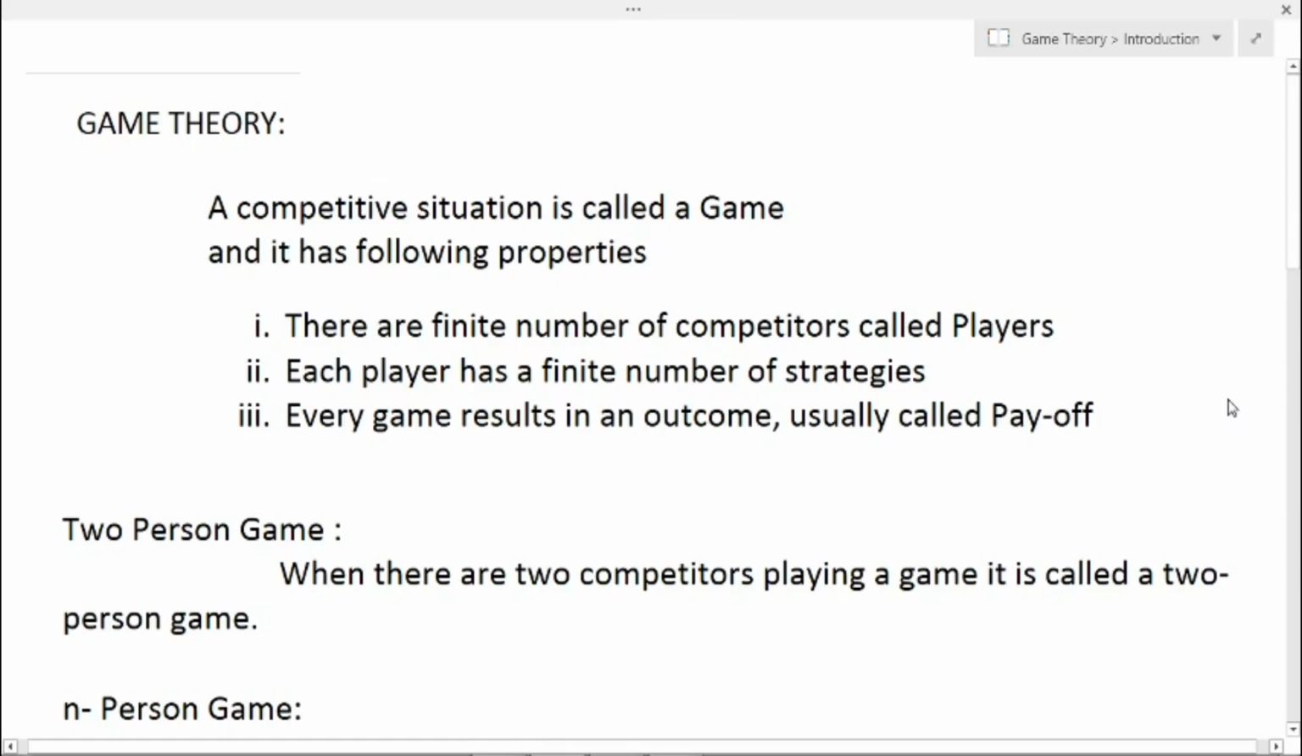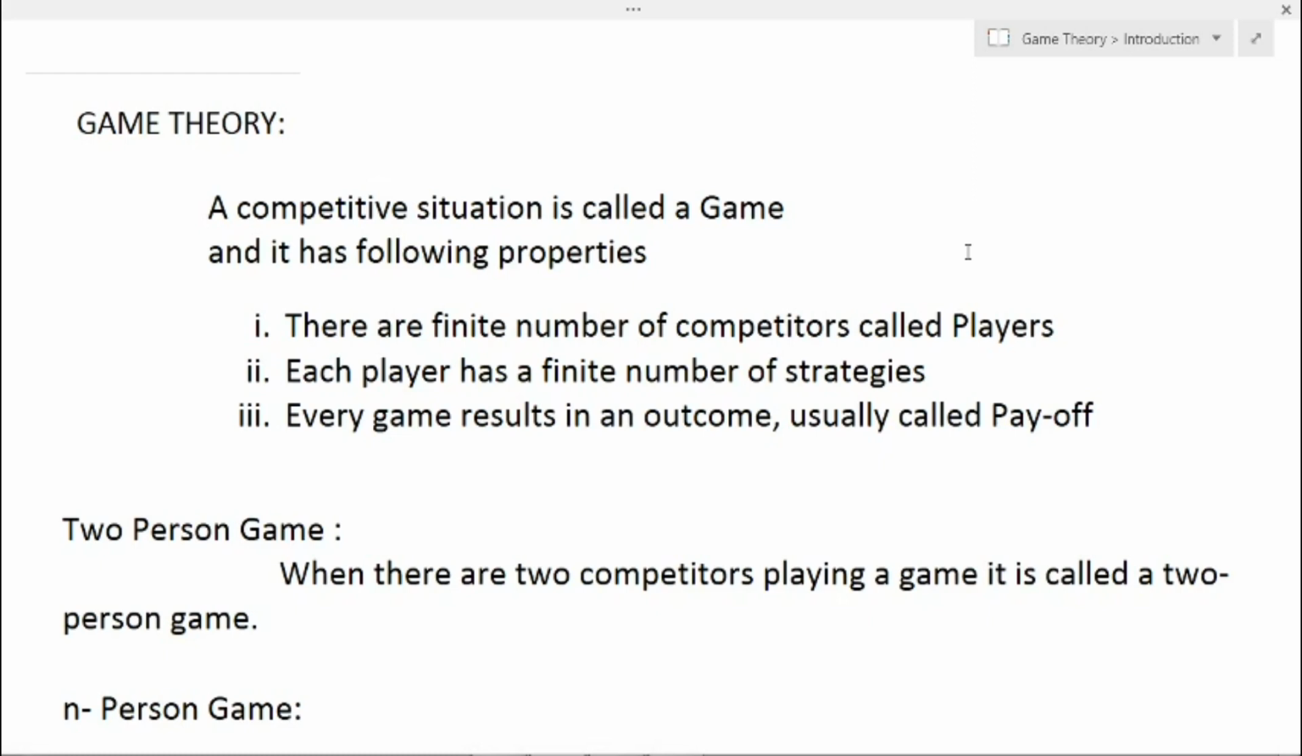In this video, the topic that we are going to discuss is game theory. This method is mainly used for taking decisions in a competitive situation. So game theory is nothing but a competitive situation is called a game, and it has some following properties.